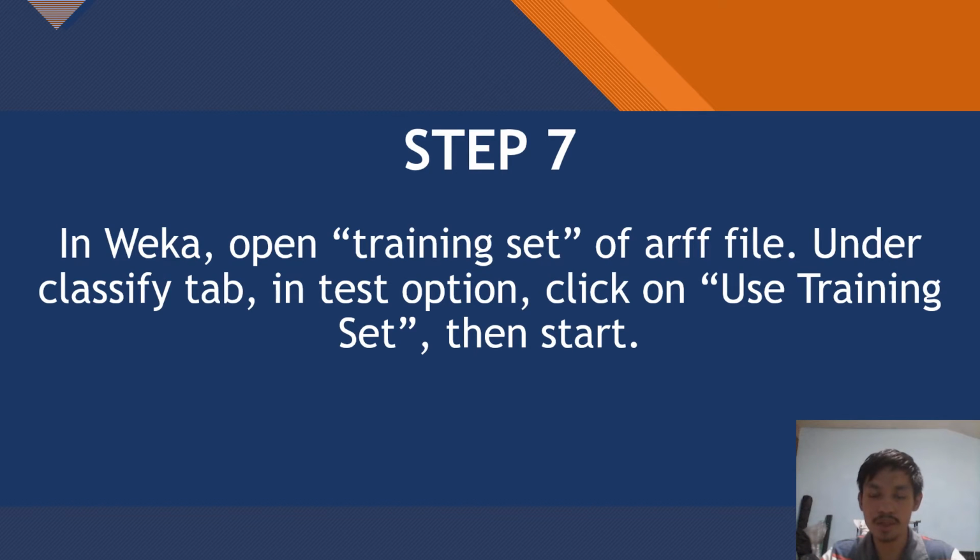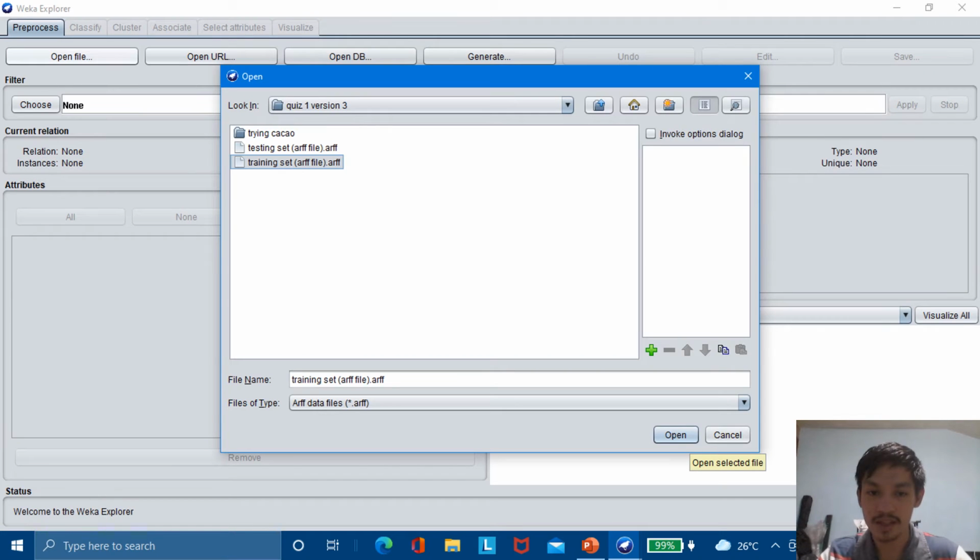Now, let's go to step 7. Last 2 steps, and we will now complete the new improved version of the quiz number 1. Step 7. In Weka, open training set, of ARFF file. Under Classify tab, in Test option, click on Use Training Set, then Start. We will now be proceeding to classifying of dataset.